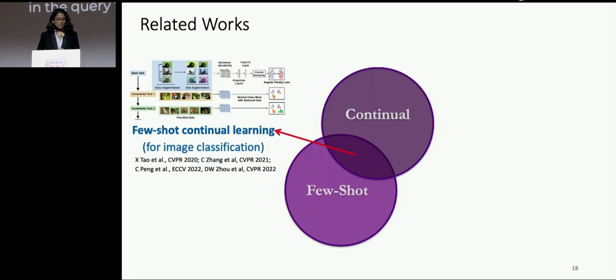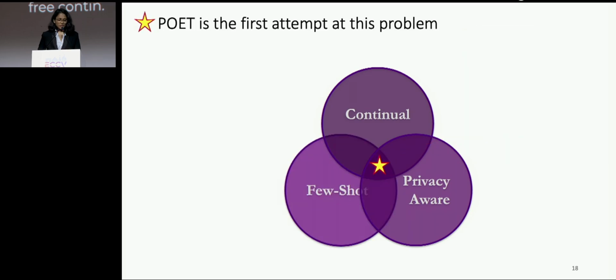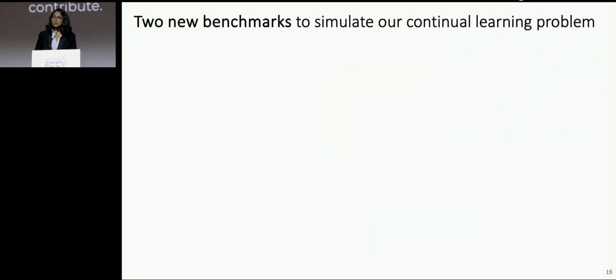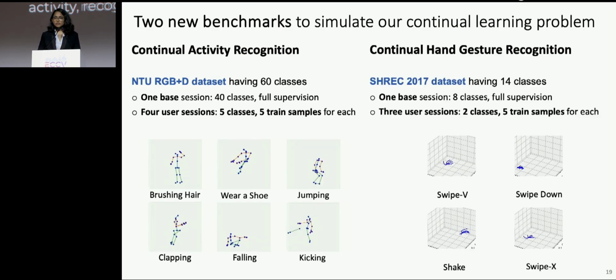Now, coming to related works, there are existing works in few-shot continual learning, especially in the image classification literature. And there are also works in data-free continual learning. But POET is the first attempt which covers all the aspects of this problem. So we contribute 2 new benchmarks to simulate and evaluate our problem setting. The first is on continual activity recognition, where we use the NTU RGB+D dataset for 3D skeleton activity recognition. And the second is on continual hand gesture recognition, where we have used the SHREC 2017 dataset.